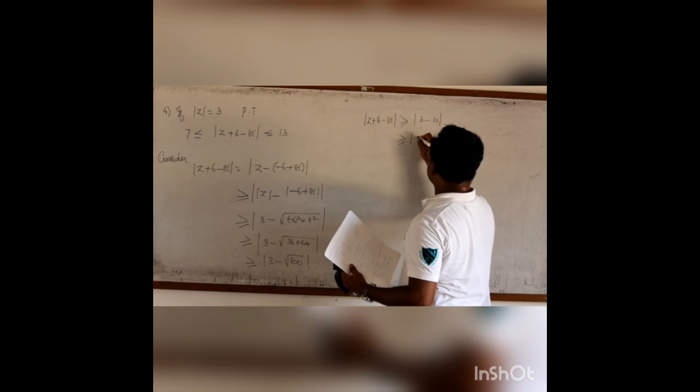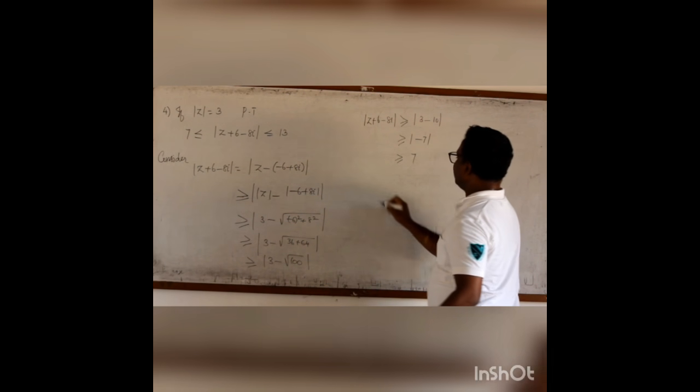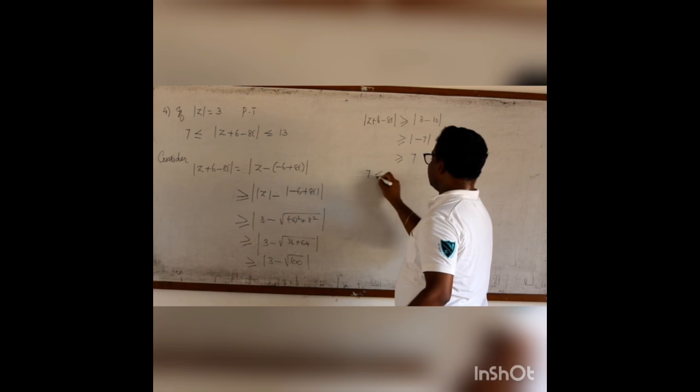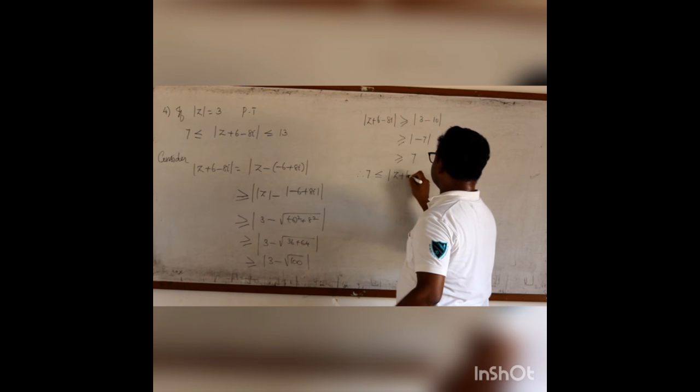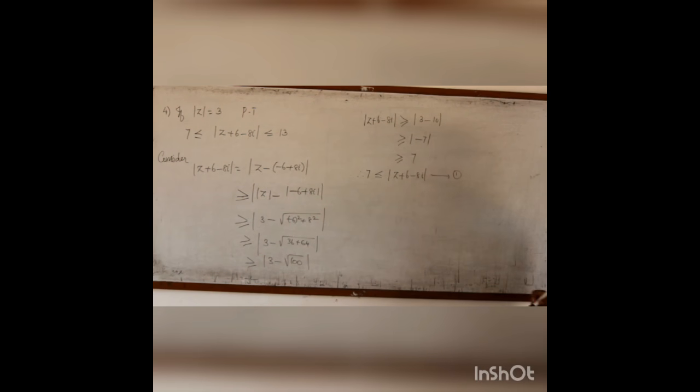So modulus of z plus 6 minus 8i is greater than or equal to 3 minus 10, which is minus 7. So greater than or equal to 7. Therefore, 7 is less than or equal to modulus of z plus 6 minus 8i. This we shall keep as the first case.